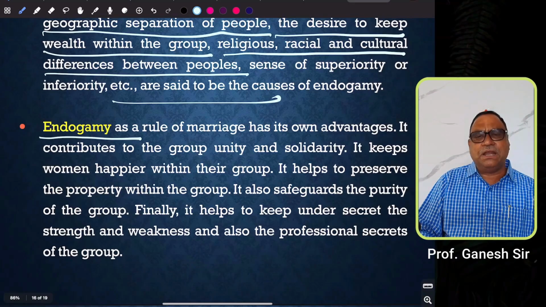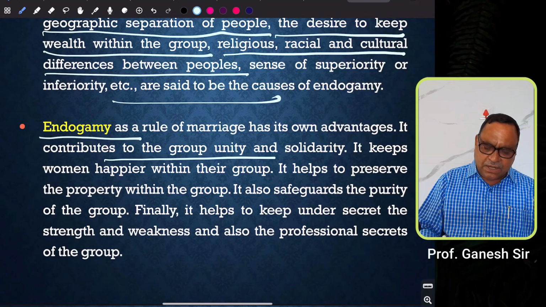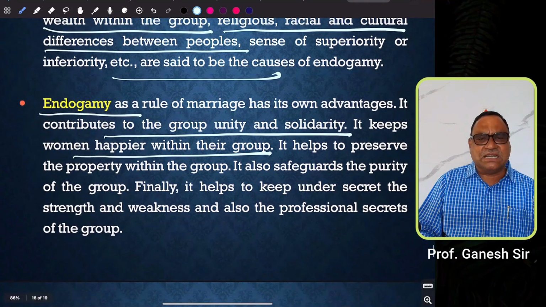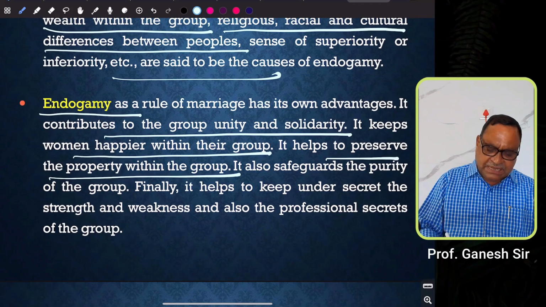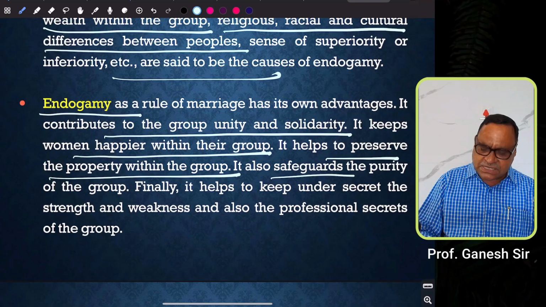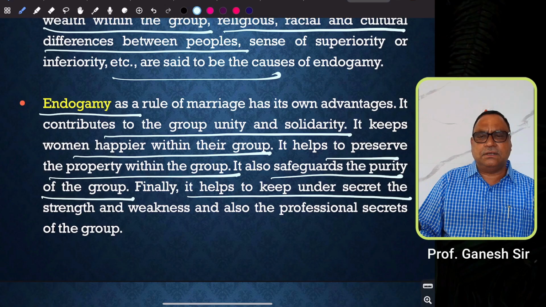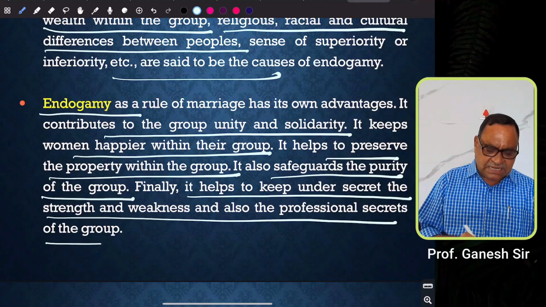Then endogamy as a rule of marriage has its own advantages. It contributes to the group unity and solidarity. It keeps women happier with their group. It helps to preserve the property within the group. It also safeguards the purity of the group. Finally, it helps to keep secret the strengths and weaknesses and also the professional secrets of the group.